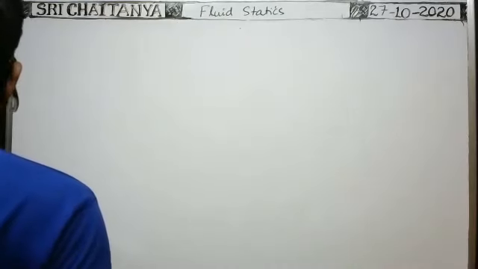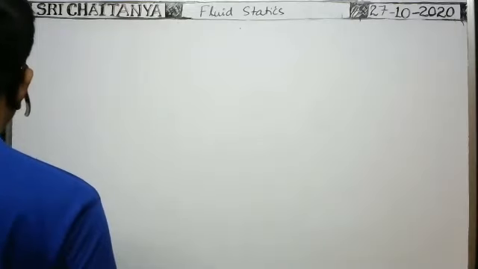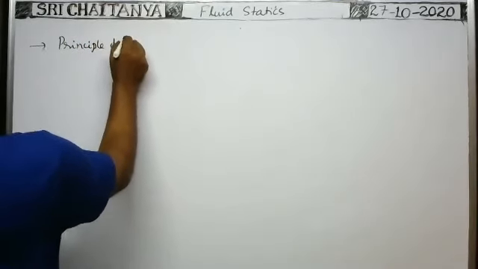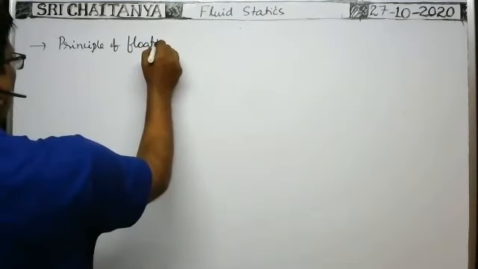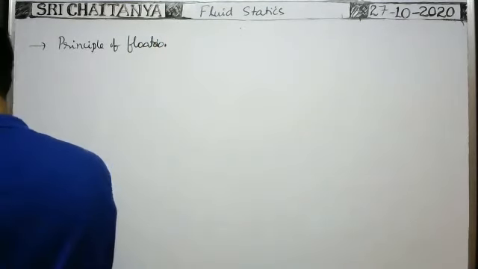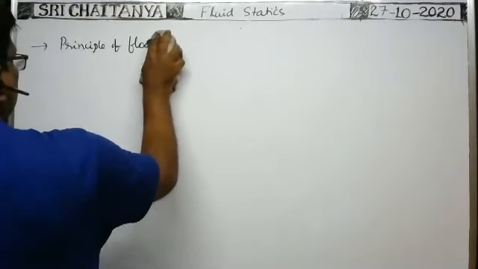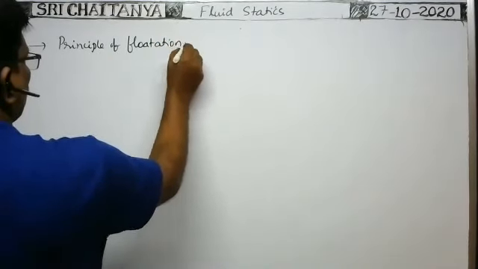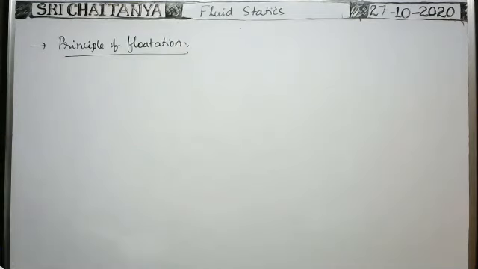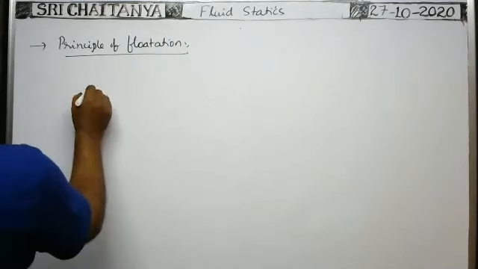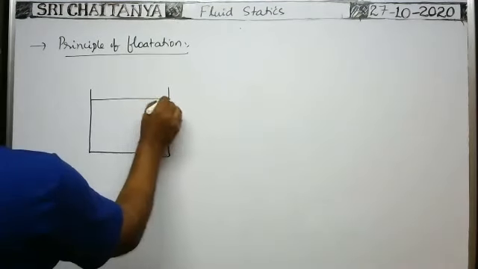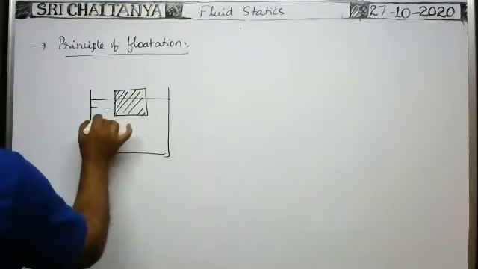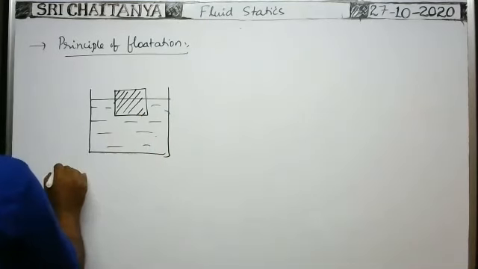Okay, next, principle of flotation. So whenever the body is floating over the surface of the liquid, suppose you see here one body is floating over the surface of liquid. In this case, first one.